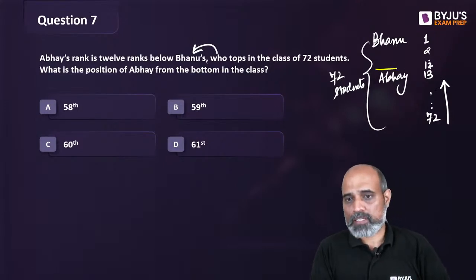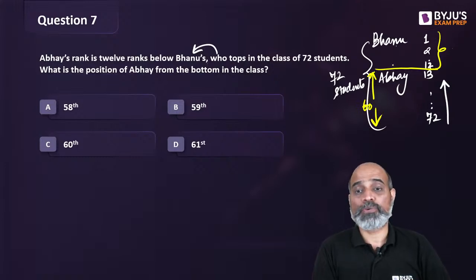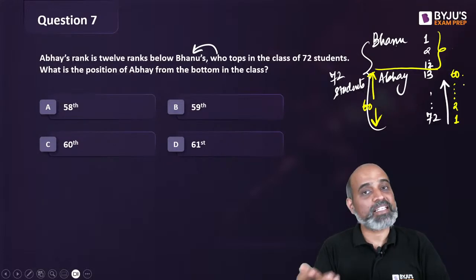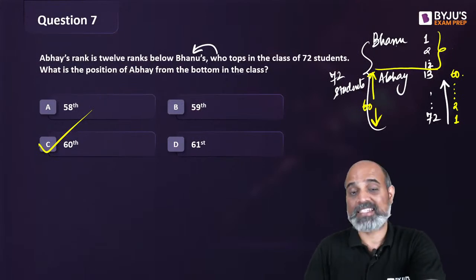What I'm going to do is I'm going to remove these. 72 में से ऊपर का आप 12 हटा दो. So can we say that there are going to be a total of 60 students? And in 60 students में, if I start counting the position from the bottom, Abhay's position will stop at 60. So the answer is going to be Abhay's position from the bottom is 60th rank.